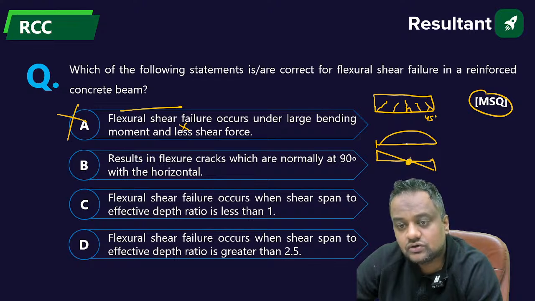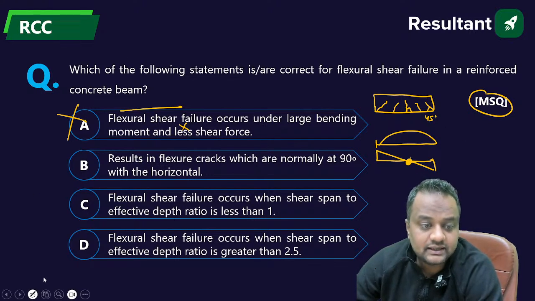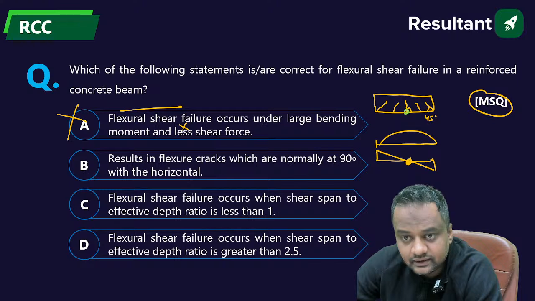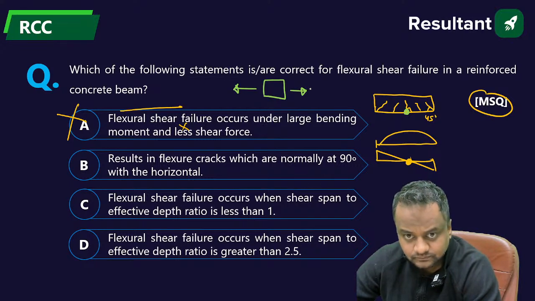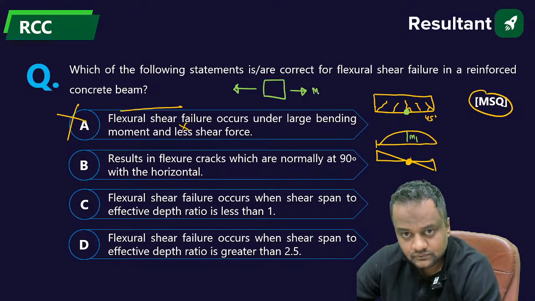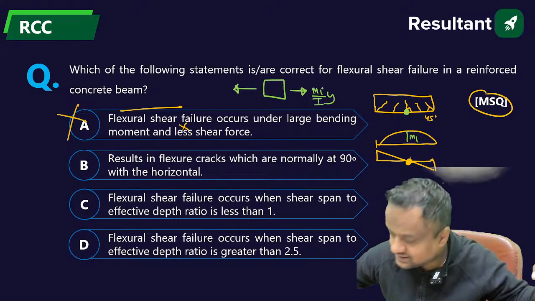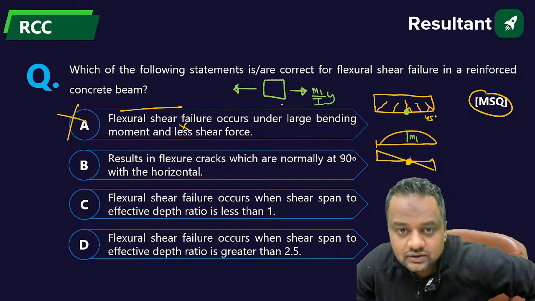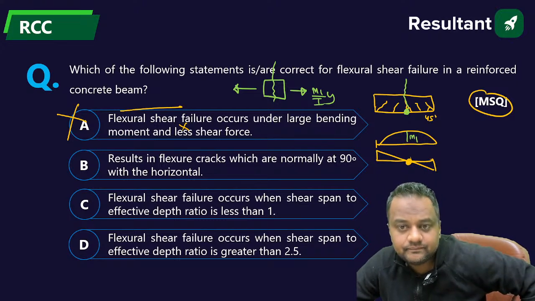If you take an element from the center, only bending stresses will be coming, M1 upon I into y. So cracks will be like this, 90 degrees.